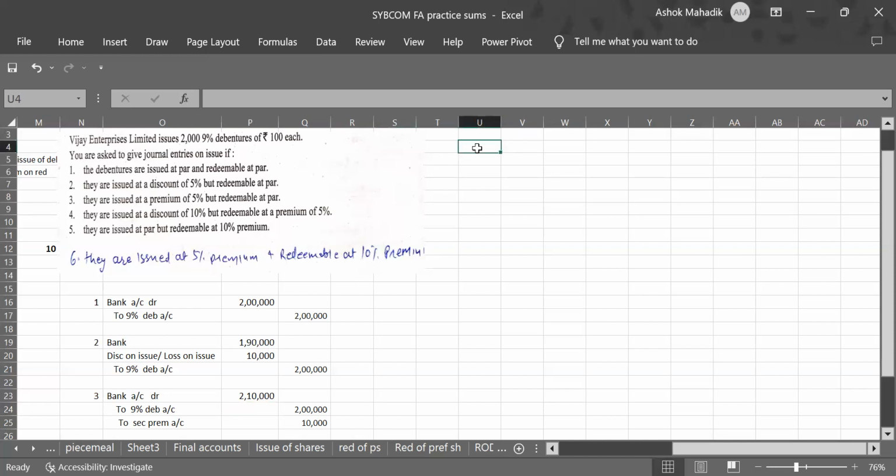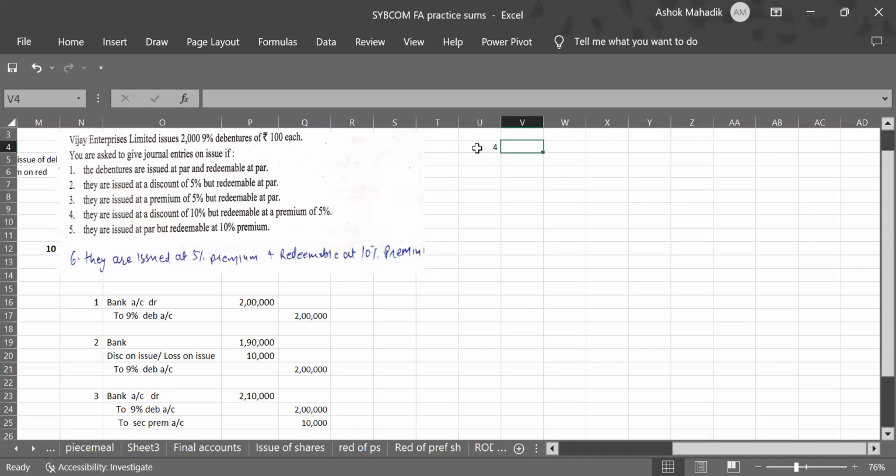So next three entries. Fourth entry, they are issued at a discount, so loss of 10%, but redeemable at a premium of 5%. So while selling them, we are collecting 10 rupees less, and while repaying, we are paying them 5 rupees more. So in all, we are going to incur a loss of 15 rupees. Clear? First, I'll write the entry for basic issue. That second half I will incorporate later, which I have shown you.